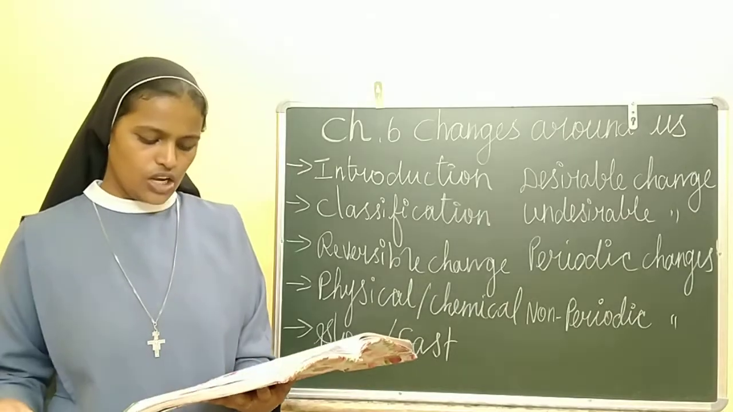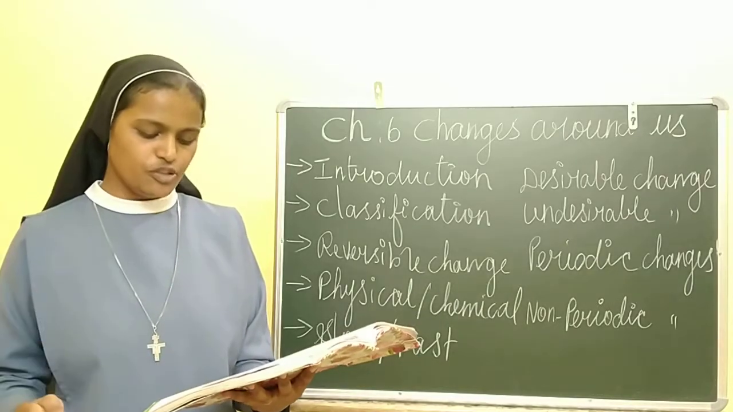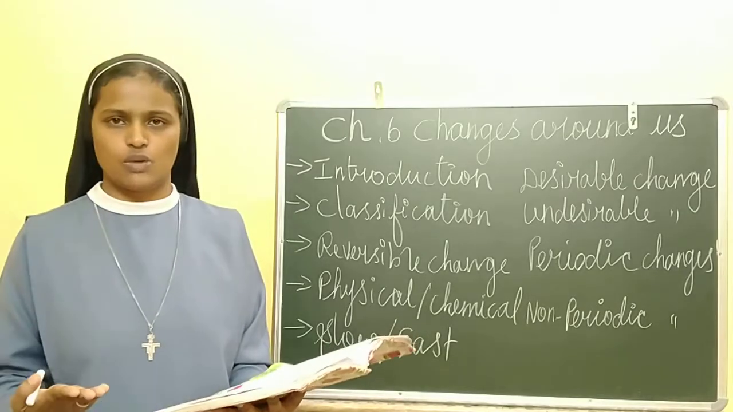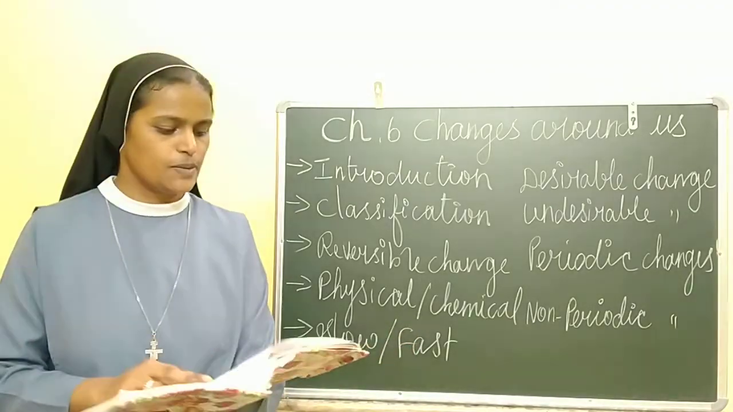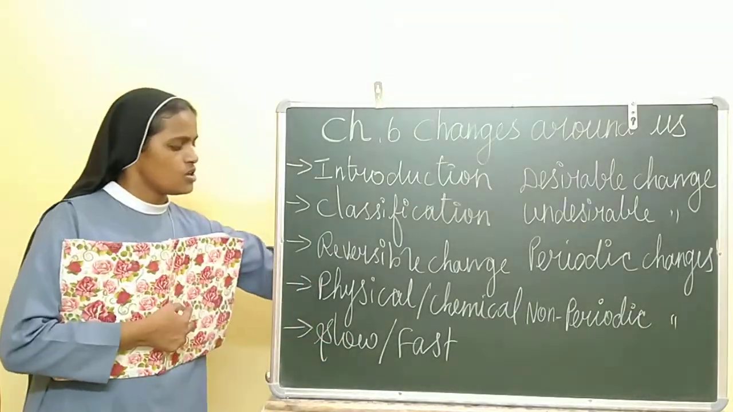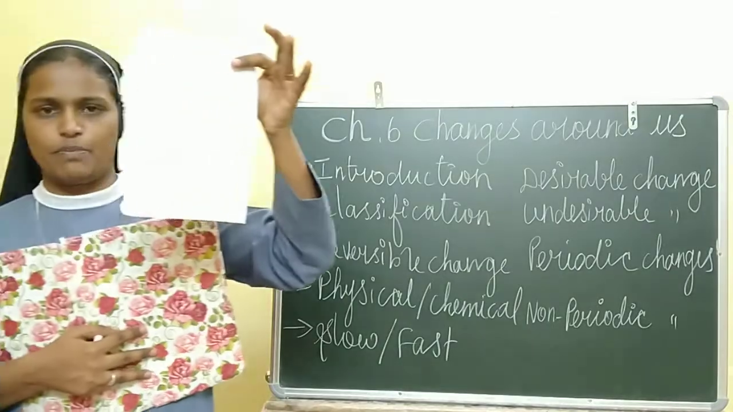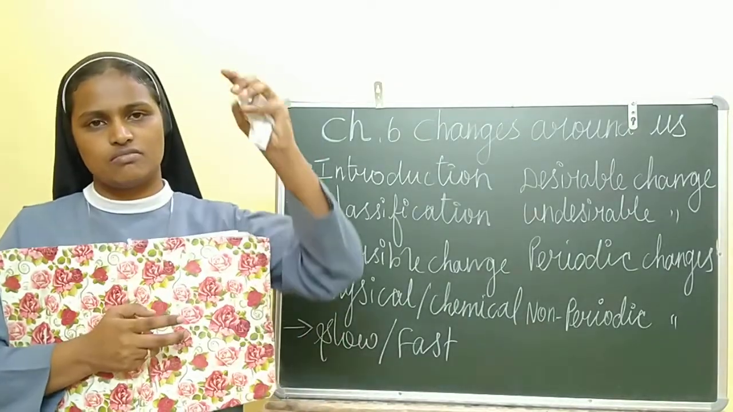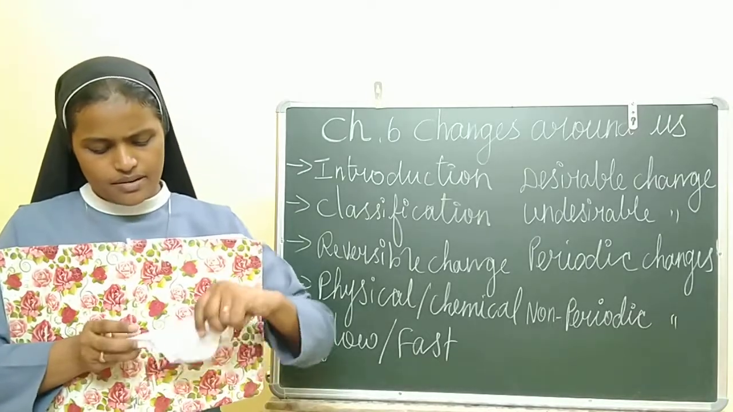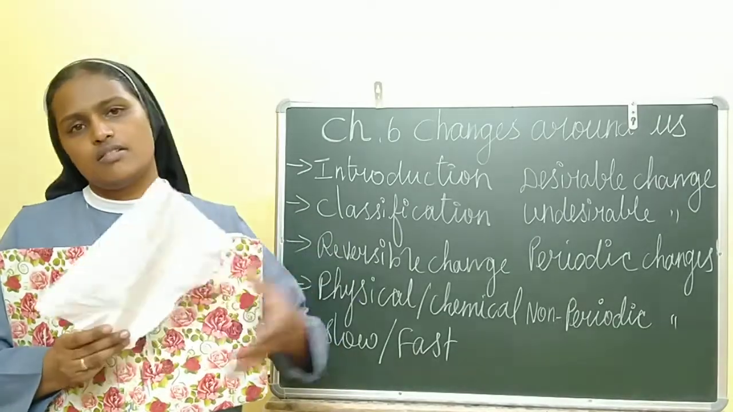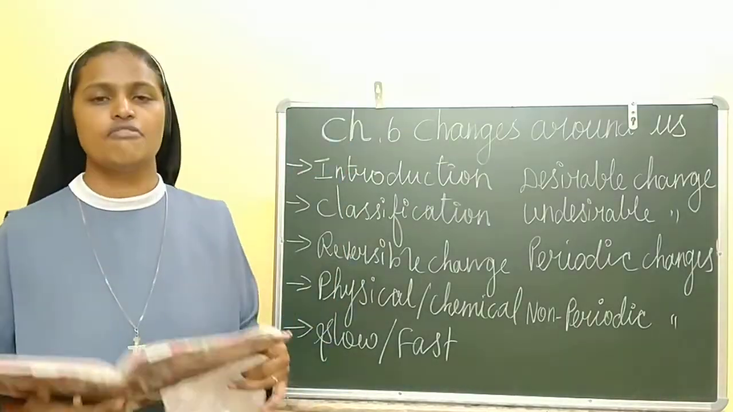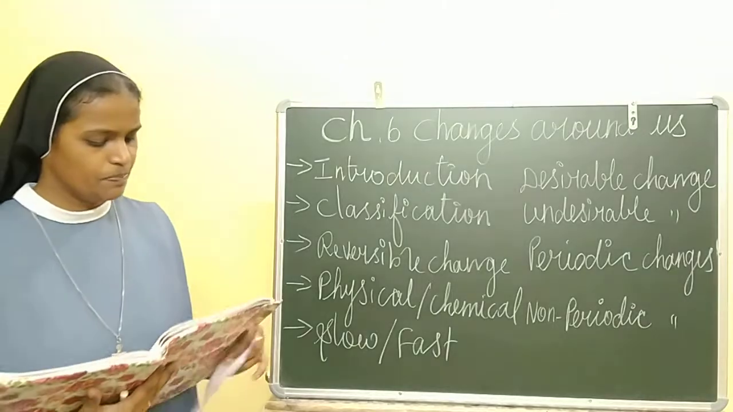Kicking of a ball also. When you kick a football, its position changes, but it remains a football only. It will not change. Crumbling of paper. Here I have a paper. I am crumbling it. After that I can make it the same shape. So this is also an example of physical change.